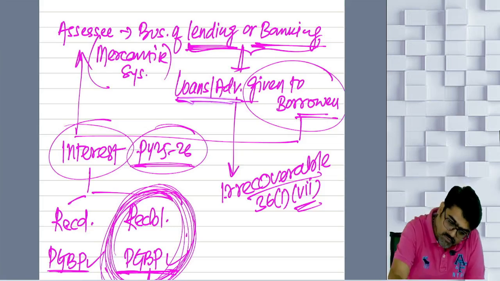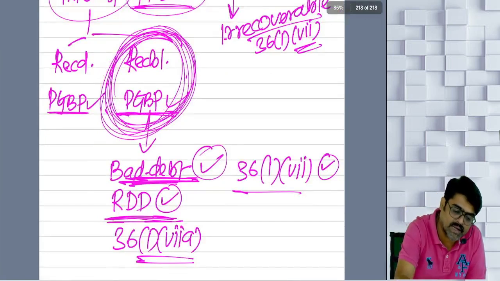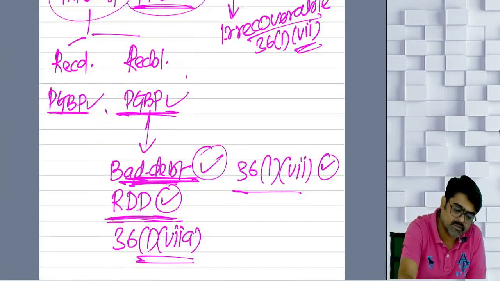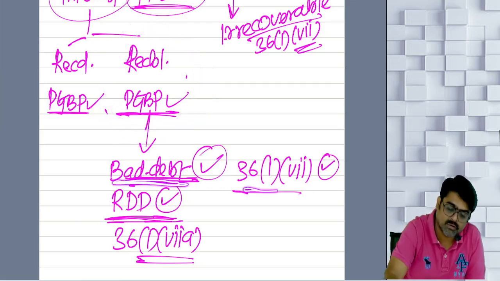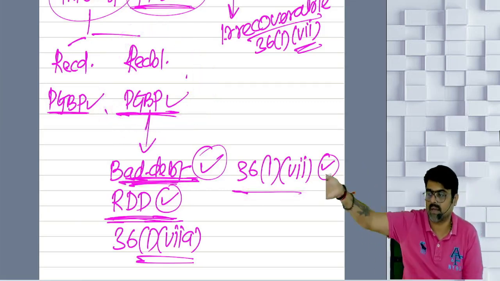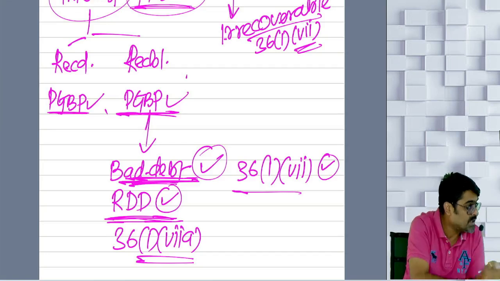And on those loan advances, whatever interest was receivable, which I have already shown as taxable under the head PGBP. Yes or no? This interest. If it becomes bad debt, then also I will be eligible to claim that bad debt, because the bad debt is happening out of my income which I have already shown as my PGBP income.